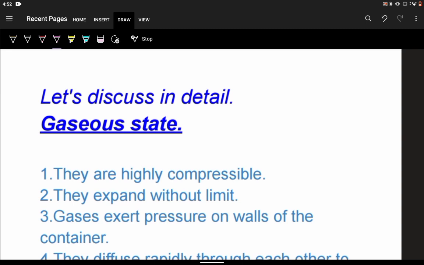As I told you, in the case of gases, the particles are very far away from each other, so they can be brought closer, so they are highly compressible. Whatever volume is available, they can expand without any limit. They occupy the full volume available. If the gas is kept in any container, they exert pressure on the walls of the container in which they are kept.